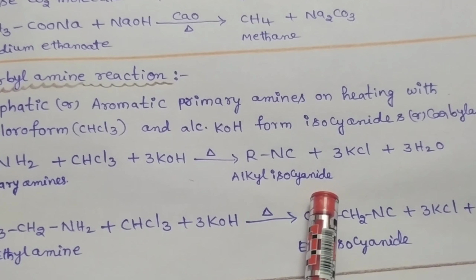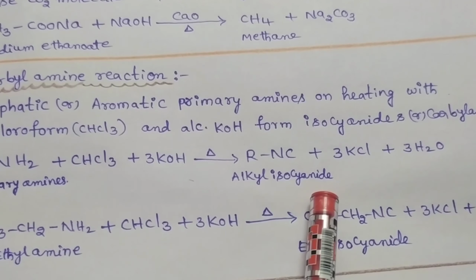When these two compounds react together they form nitrous acid. This nitrous acid reacts with aniline at 273 to 278 Kelvin temperature to form benzene diazonium chloride as a final product. Benzene linked with N2Cl is named benzene diazonium chloride. This reaction is named the diazotization reaction.